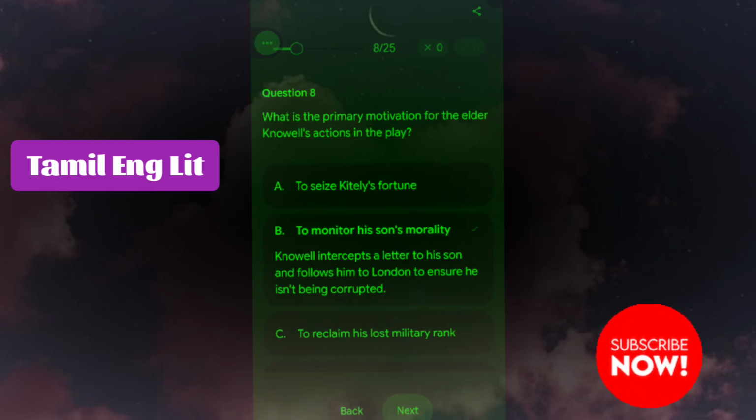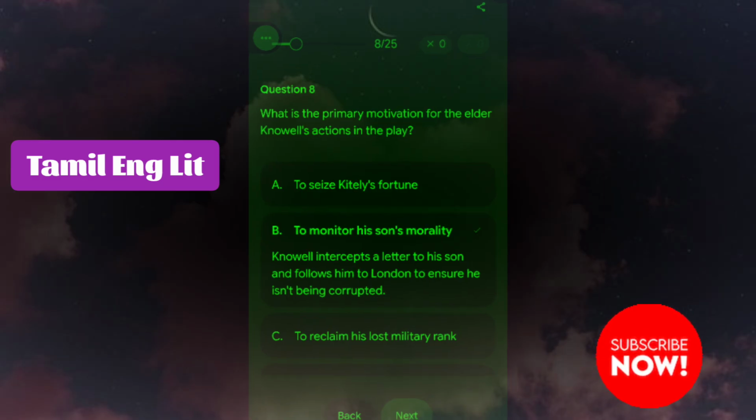Next question is, what is the primary motivation for the elder Knowell's actions in the play? To monitor his son's morality. Knowell intercepts a letter to his son and follows him to London to ensure he isn't being corrupted.